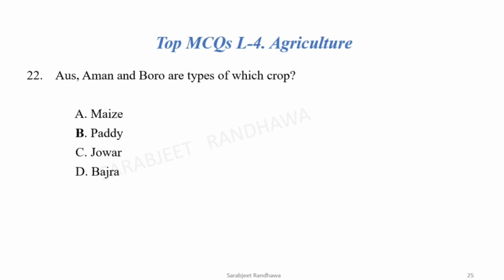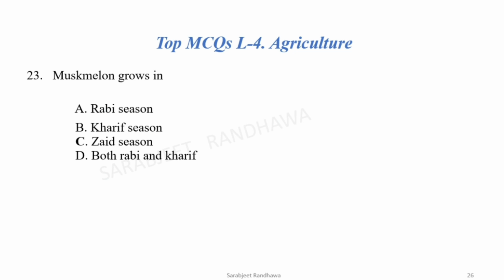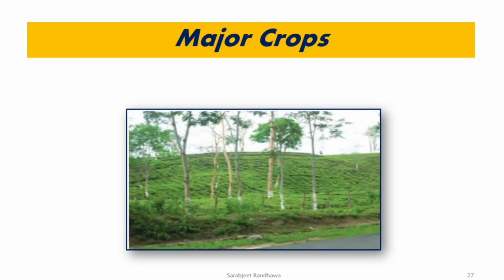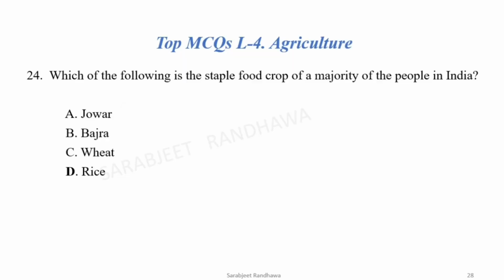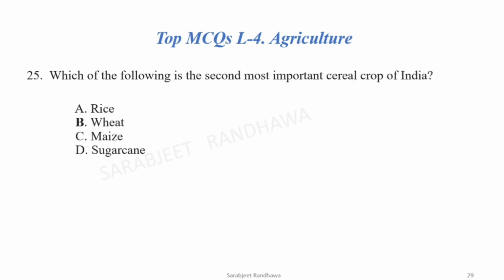As, Aman and Boro are types of which crop? As, Aman and Boro, they are paddy crops. Option B. Now next is muskmelon grows in the Zaid season. Major crops. Now let's see what are the important MCQs from the major crops. Which of the following is the staple food crop of majority of people in India? The staple food of majority of people of India is rice. Now let's see the next one.